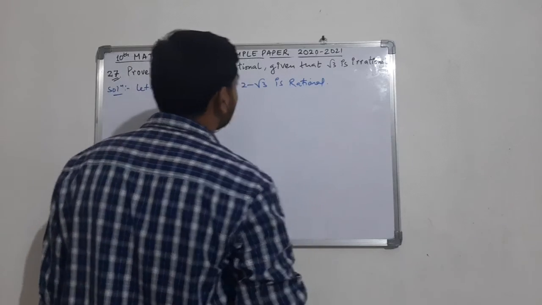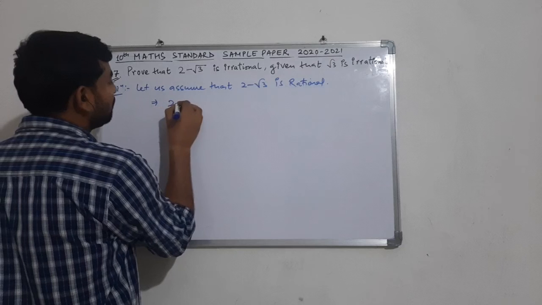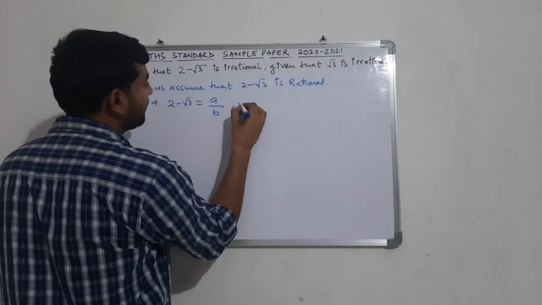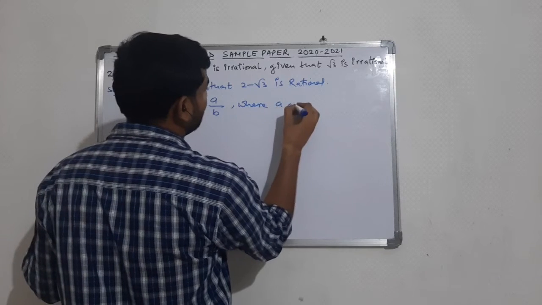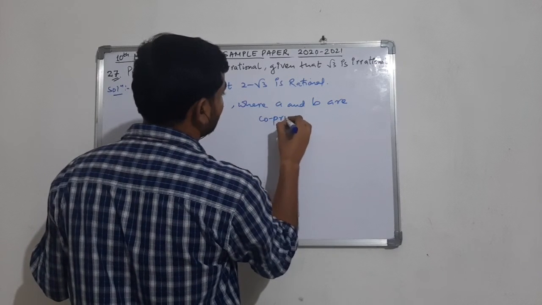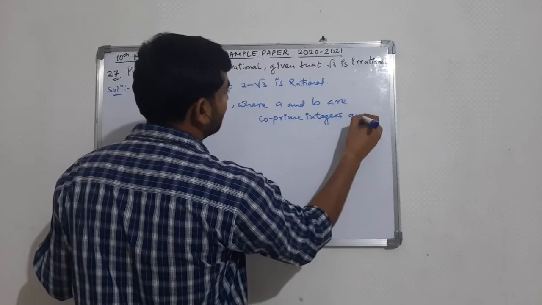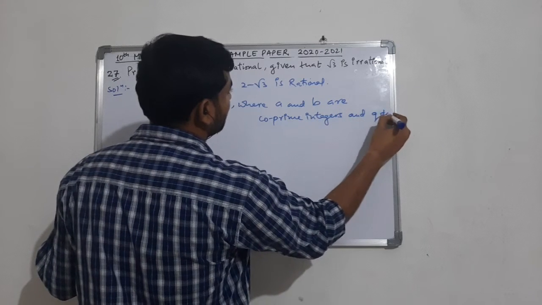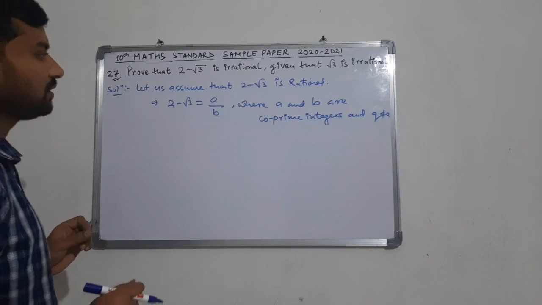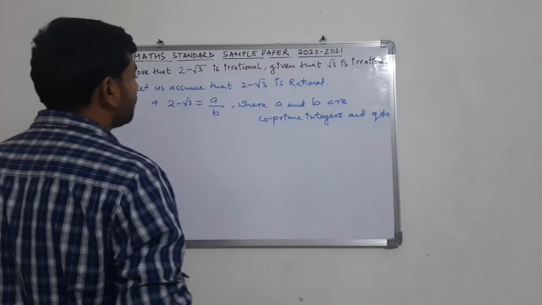We have to assume that 2 minus root 3 is rational, and we can write 2 minus root 3 is equal to a by b, where a and b are co-prime integers and b is not equal to 0.